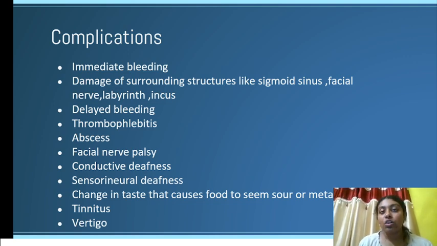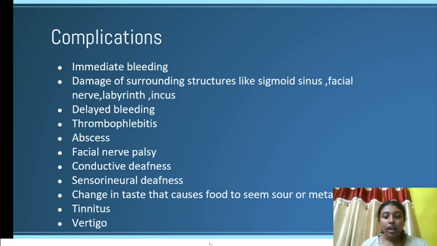These complications are also based on those classifications. In case of simple mastectomy, we can see immediate bleeding as well as delayed bleeding, thrombophlebitis. Thrombophlebitis means clot formation staying inside your ear. Okay, that can also occur after the bleeding has occurred. Next is damage of surrounding structures like sigmoid sinus, facial nerve, which can cause facial nerve palsy, as these structures are staying close to the area.